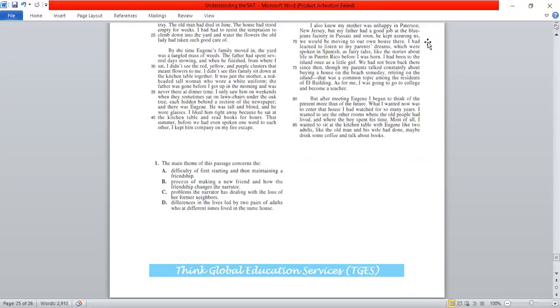Main idea questions are tricky, time consuming, but you could really be good at it. It's easier than many other types of questions once you have your hand on the correct way SAT wants you to think.